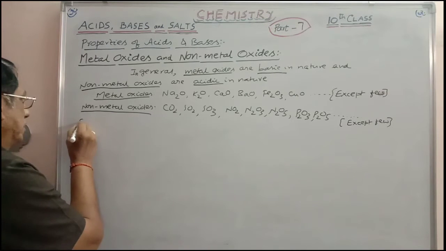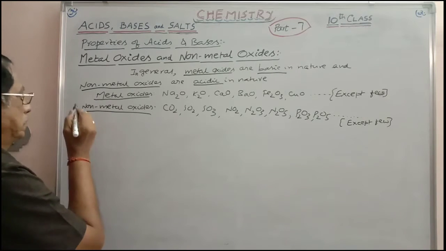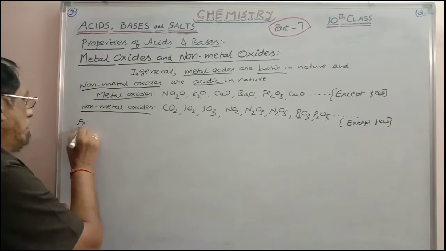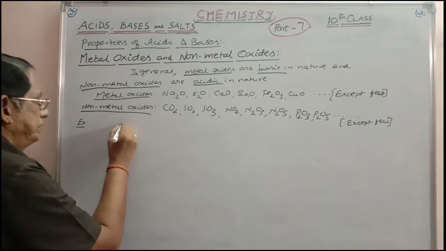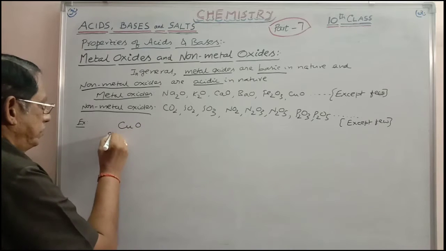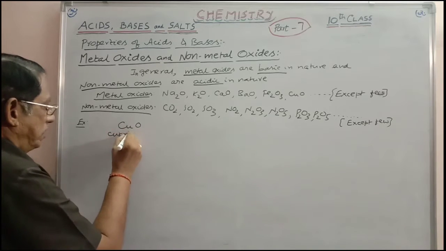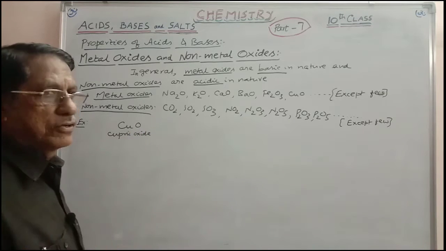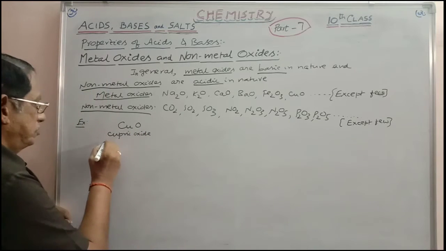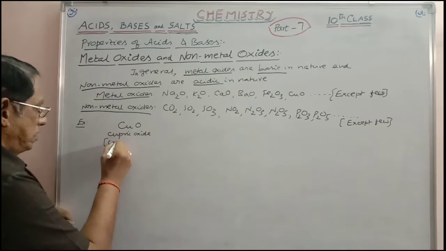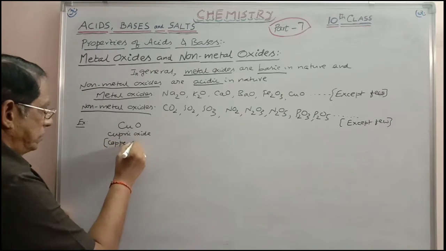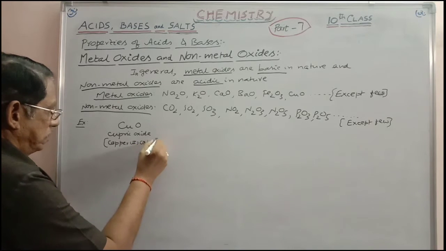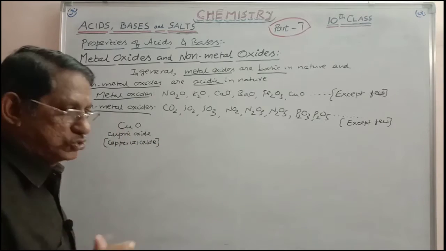Examples here I am taking to prove. I am taking copper oxide. This is what you call cupric oxide, or otherwise sometimes you can write it as copper(II) oxide, because valence of copper is plus 2.